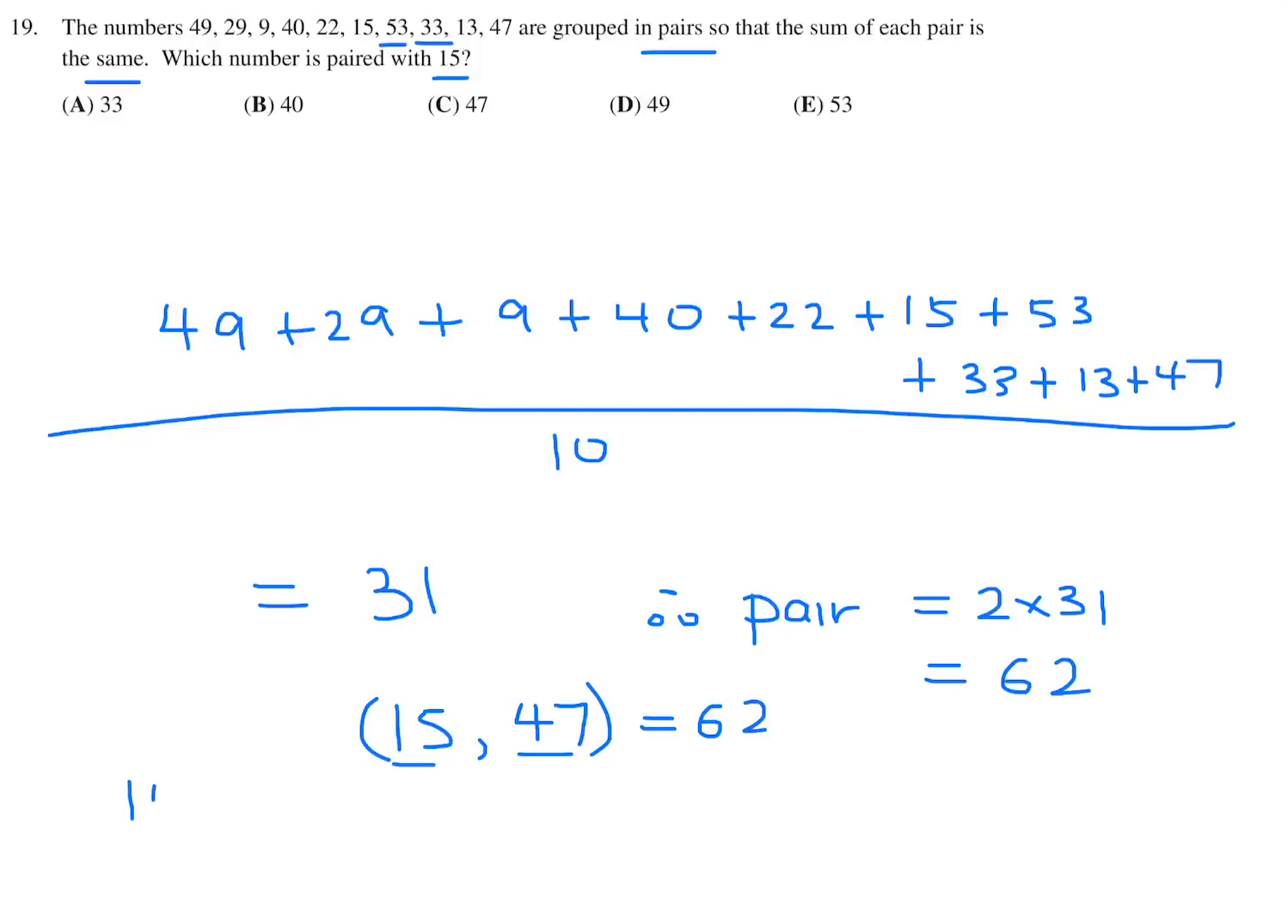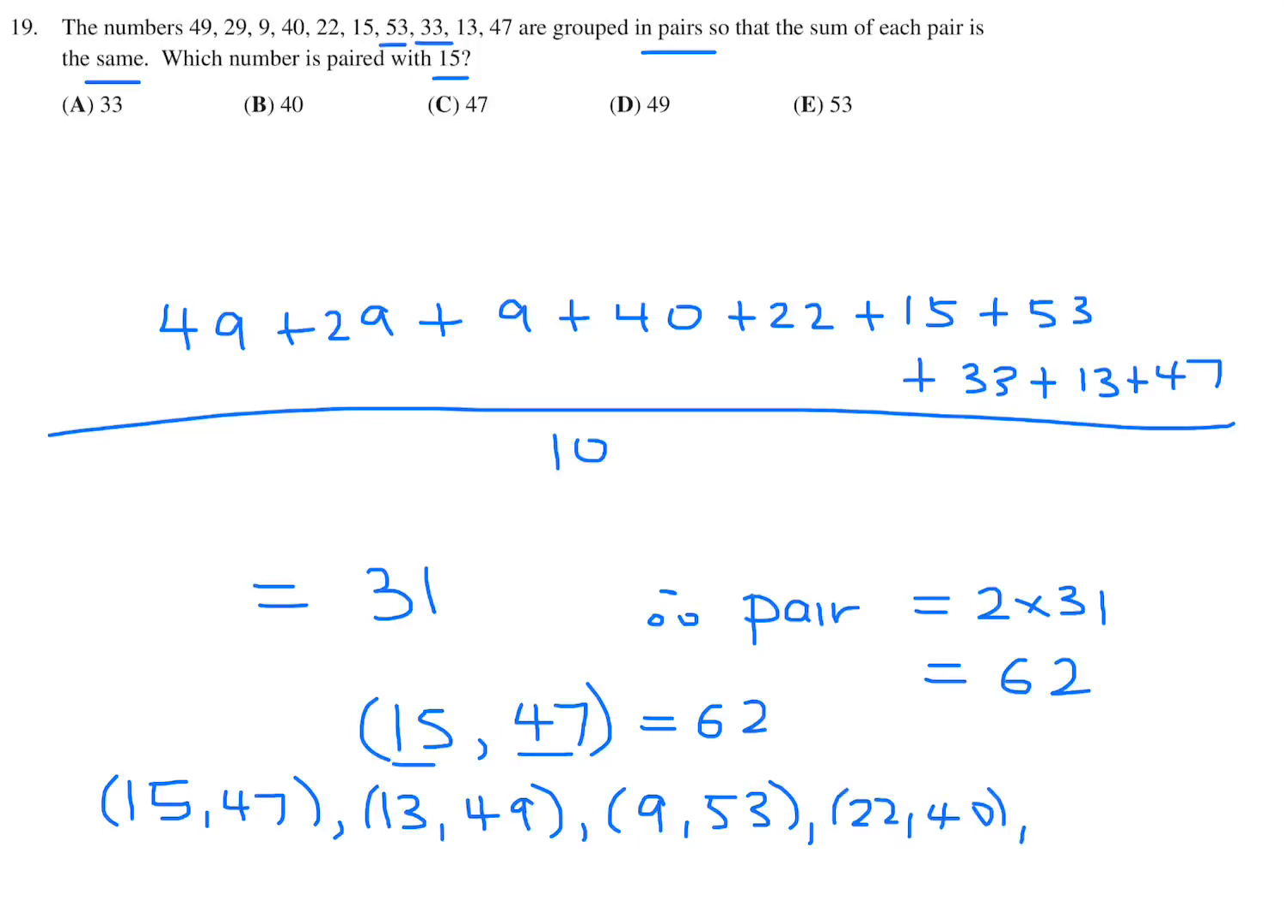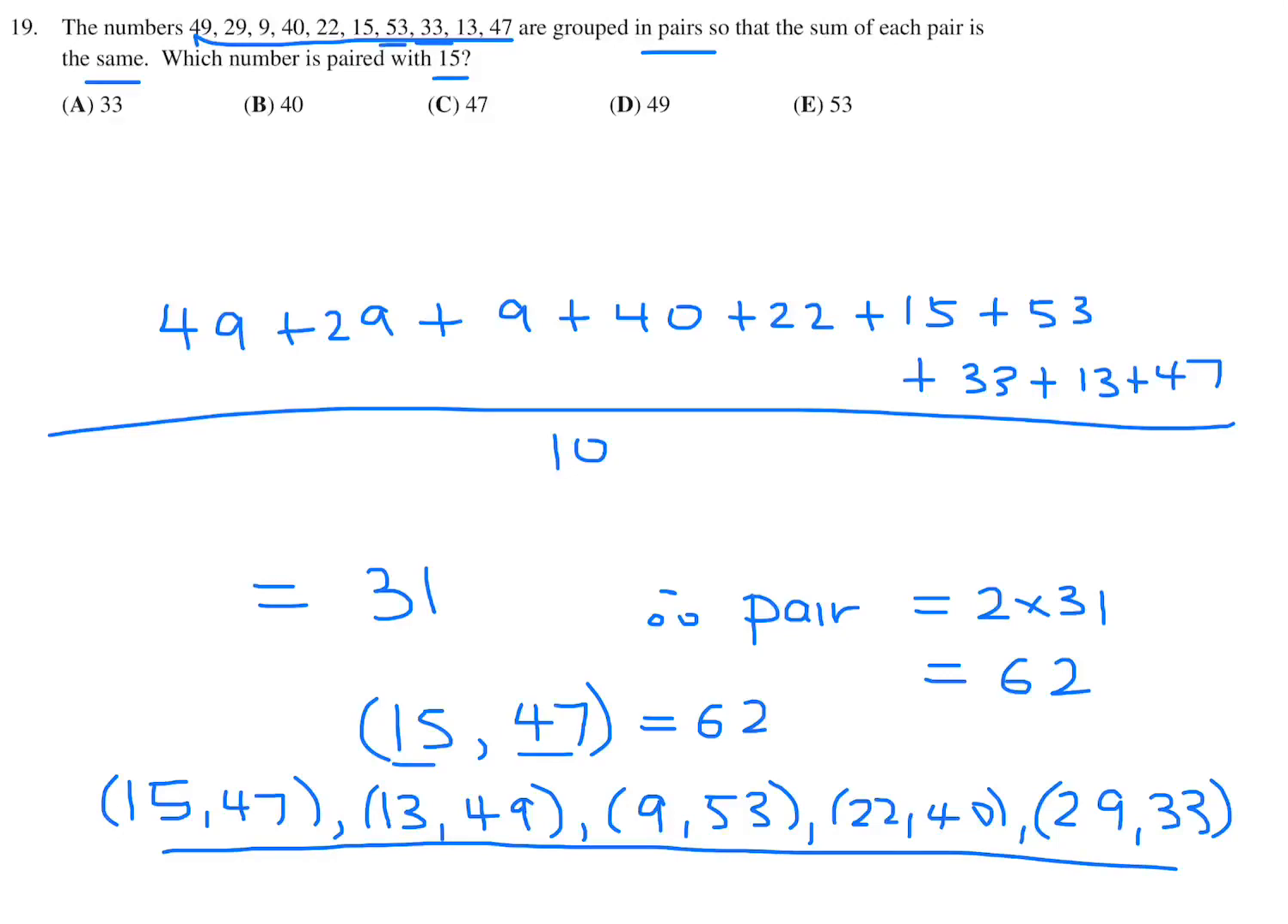And if you do all of these, you'll find that the numbers are 15 and 47, 13 and 49, all the pairs, just in case you're wondering, 9 and 53, 22 and 40, and finally 29 and 33. So when you take all these numbers and group them into pairs, they're like that, and each pair has the same sum, and that sum is 62. So the answer to this question was 47, which is C.